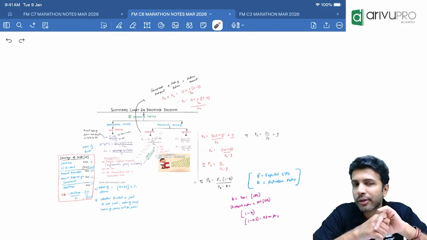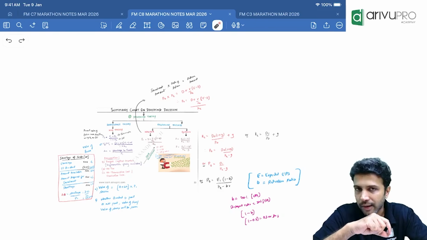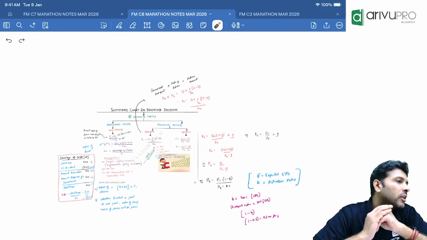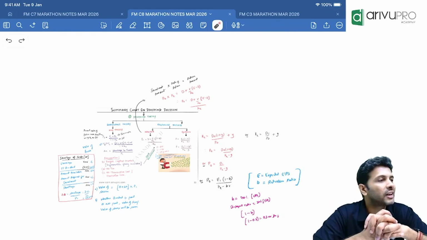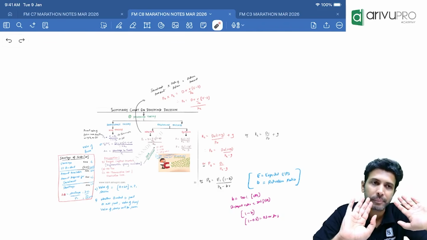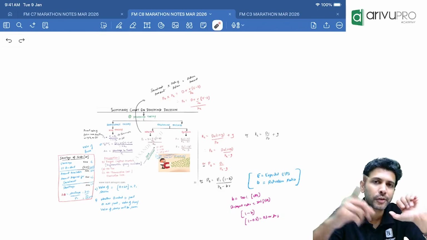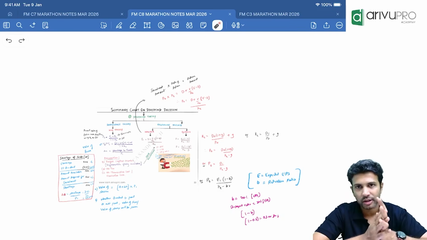How do you get the value of the firm? V equals N plus delta N into P1 minus investment plus earnings, whole thing divided by 1 plus cost of equity. And if they ask you only the market value of equity shares, then it will be N plus delta N into P1. Whether dividend is paid or not paid, the value of the firm and market value of equity shares will be the same. That's the MM argument.